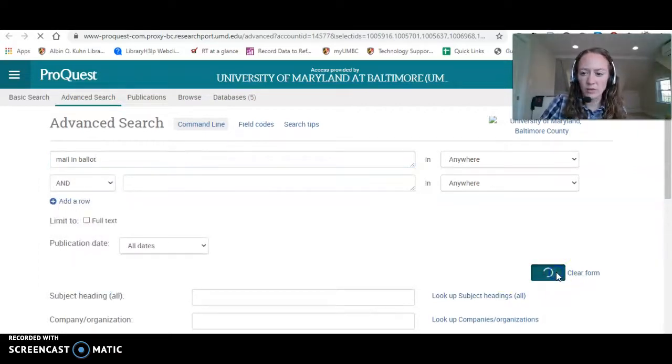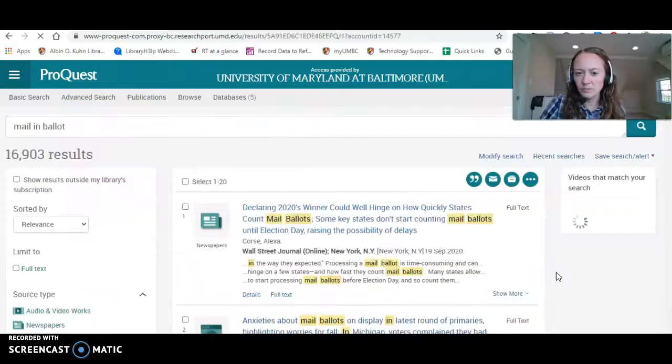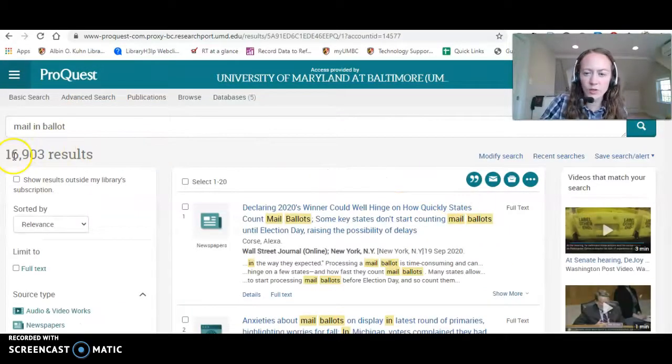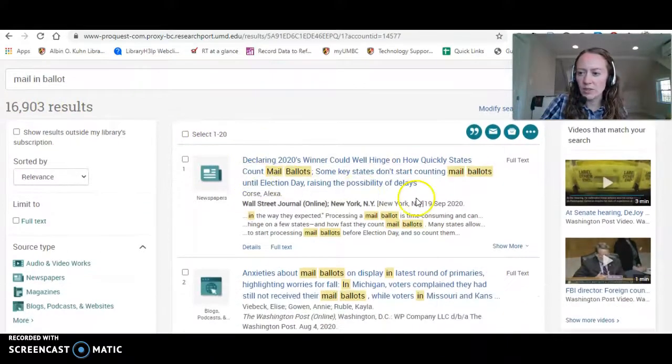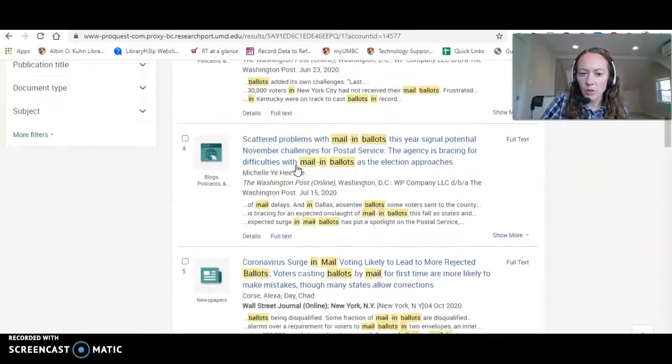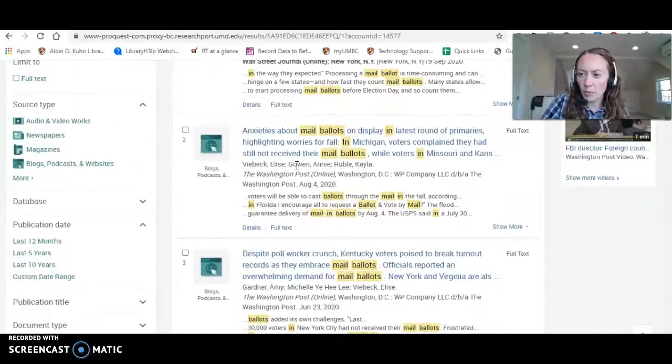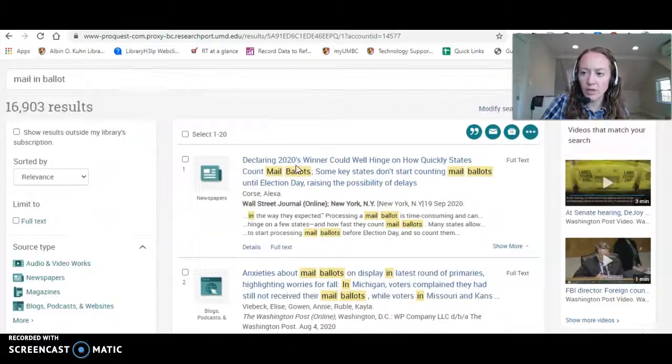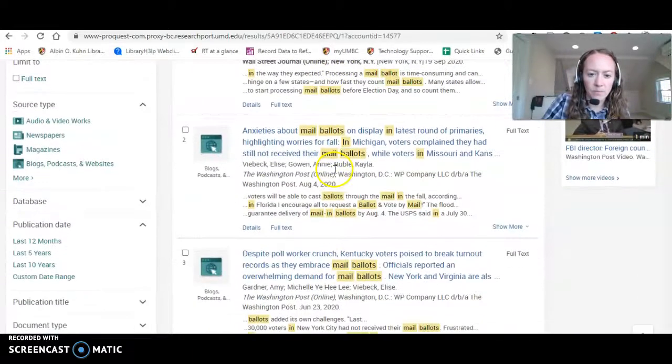Just wait for that to load. You can scroll through the results. You can see there's about 17,000 results. So there are some video clips as well as print news. But generally it follows those main newspapers: Washington Post, Baltimore Sun, New York Times, Wall Street, etc.